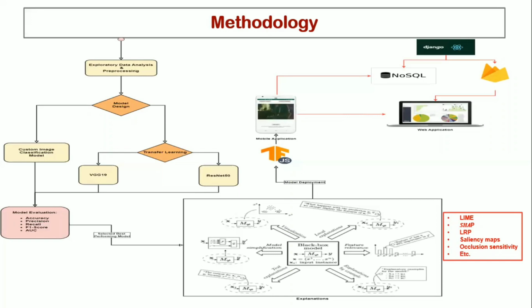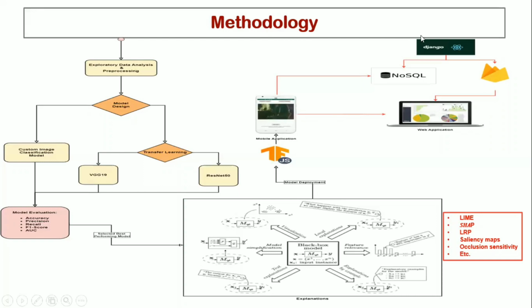Then from these three models, we shall select the best performing model, then perform some explanations on our model. In this case, we shall use LIME, SHAP, LRP, saliency maps, and many other explanation techniques. Then we shall deploy our model in a mobile application using TensorFlow software tool.